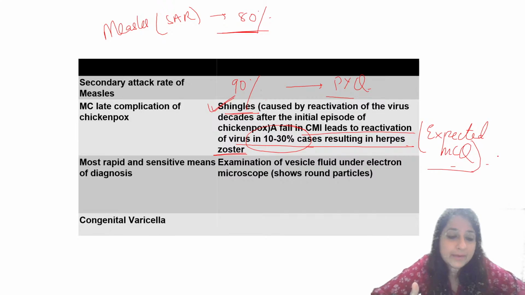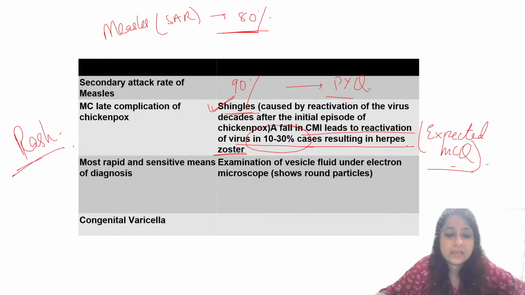Plus, the most rapid and sensitive means of diagnosis is examination of the vesicle, but you can also diagnose it from the rash. Congenital varicella, again, is threatening.